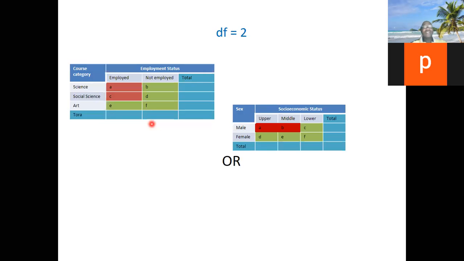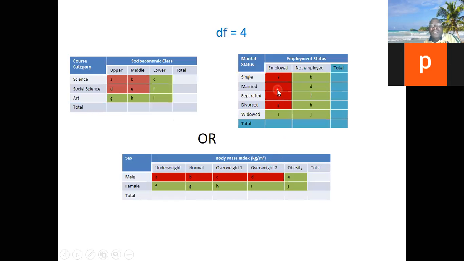For this one that has 6 cells, the degree of freedom is 2. And if you look at it also, number of rows, 3 rows minus 1 making 2. Number of columns, 2 columns minus 1 making 1. 1 times 2 is equal to 2. The same thing here also: 2 times 1 is equal to 2. The degree of freedom is equal to 4 here.